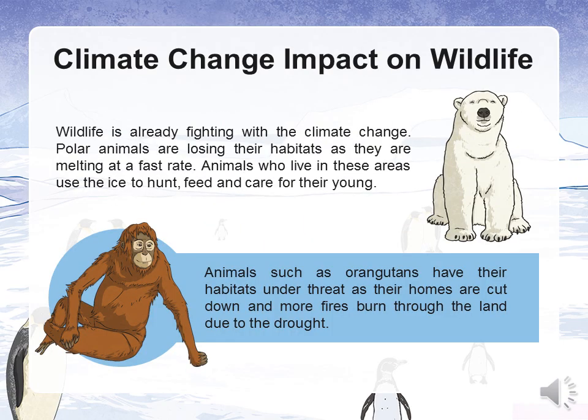After discussing the causes, now let's learn more about the climate change impact on wildlife. Wildlife is already struggling with climate change. Polar animals are losing their habitats as the ice melts at a fast rate. Animals who live in these areas use the ice to hunt, feed, and care for their young. Animals such as orangutans have their habitats under threat, as their homes are cut down and more fires burn through the land due to the drought.